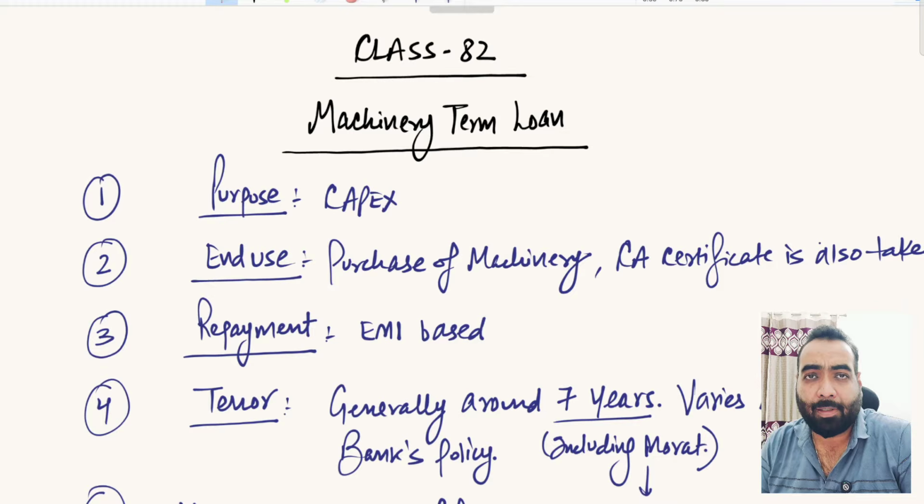Welcome back friends to class number 82. In the previous videos, we have discussed cash credit, overdraft, drop line overdraft, temporary overdraft, and ad hoc facilities, which were basically the working capital financing facilities. Now in this video and the coming 3-4 videos, we will discuss various types of term loans that are prevailing in the banking system. So starting with machinery term loan from this video.